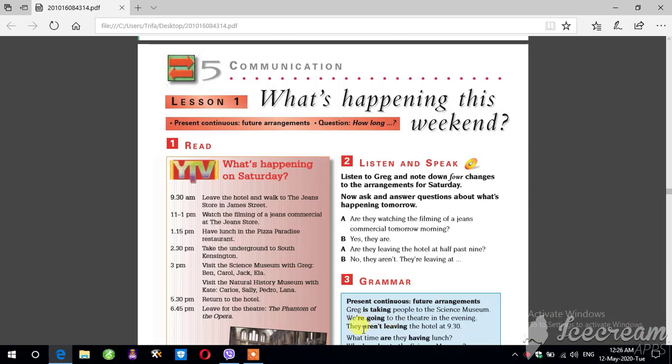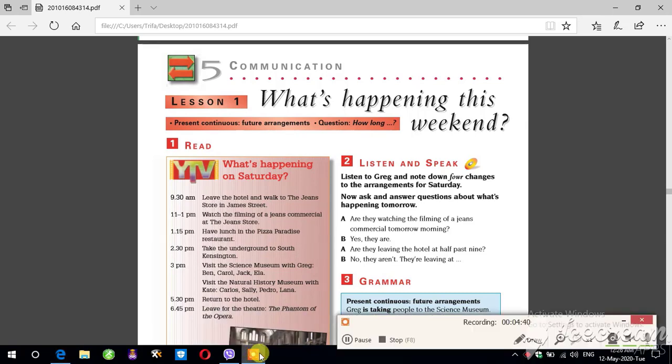And another sentence: they aren't leaving the hotel at 9:30. Here, if we look, there is time for these two sentences: in the evening, and 9:30. It means they arrange time for each worker, for each visit that they want to do.